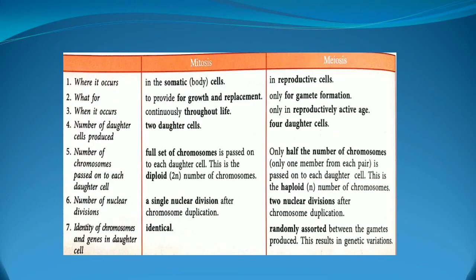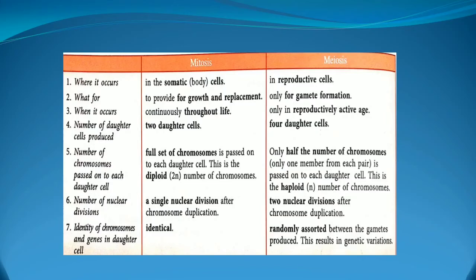The major differences between mitosis and meiosis. Where does it occur? Mitosis occurs only in somatic cells. For what? For growth and replacement. When does it occur? Throughout life. Number of daughter cells produced: 2. Number of chromosomes passed to each daughter cell: the full set of chromosomes is passed down, that is the 2n number. Number of nuclear divisions is only 1, and the identity of chromosomes and genes in the daughter cells is identical.